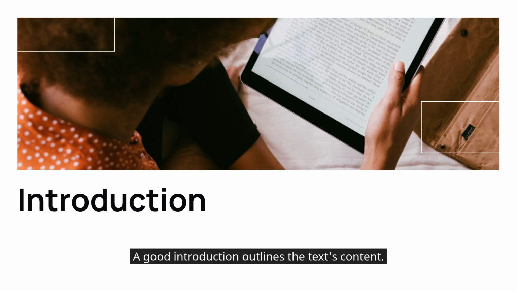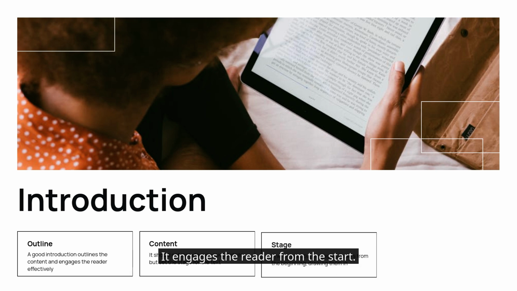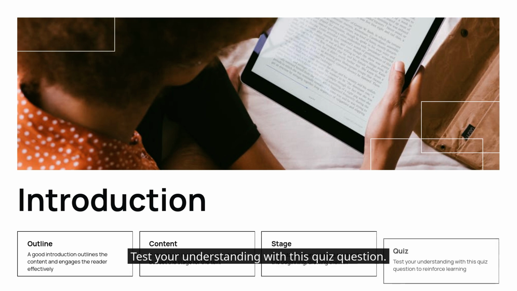A good introduction outlines the text content. It should not include too many details. The introduction sets the stage for the rest of the text. It engages the reader from the start. Test your understanding with this quiz question.